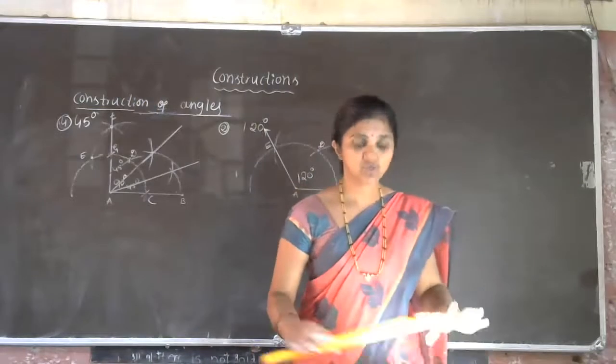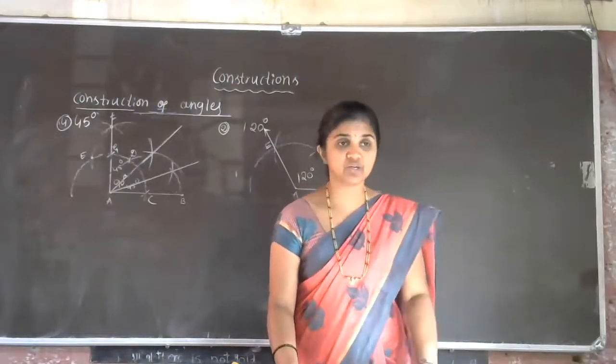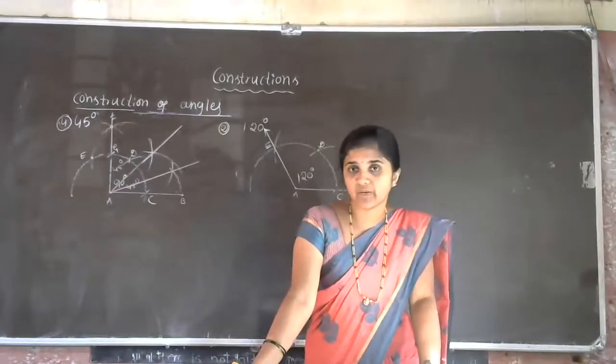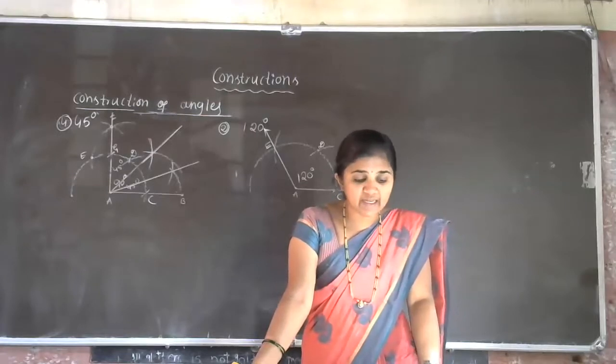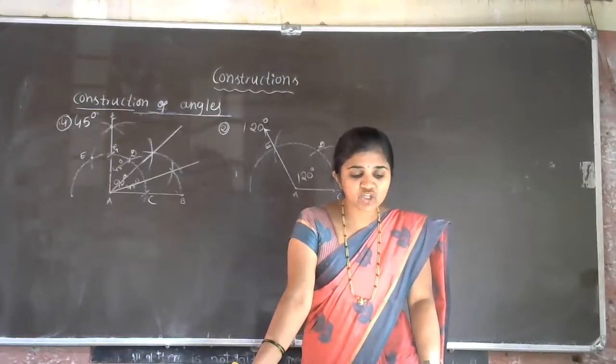Now there is one exercise related to this revision. I'll explain each and every problem. That is your homework, today's homework. First one is: construct an angle of 90 degree at the initial point of a given ray and justify the construction.